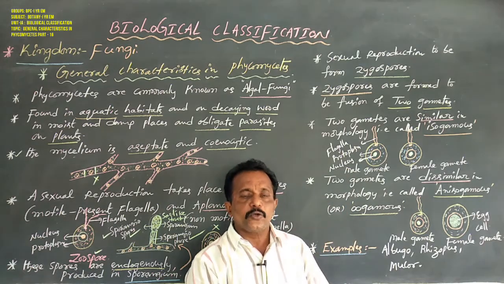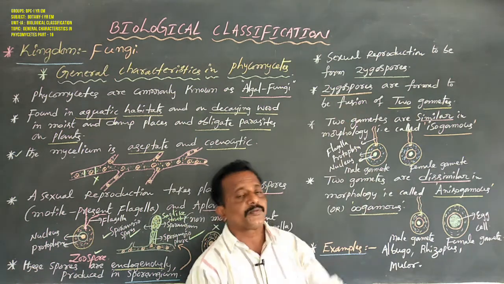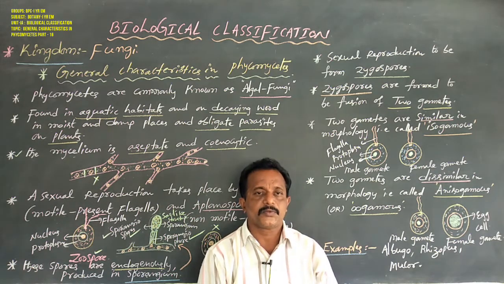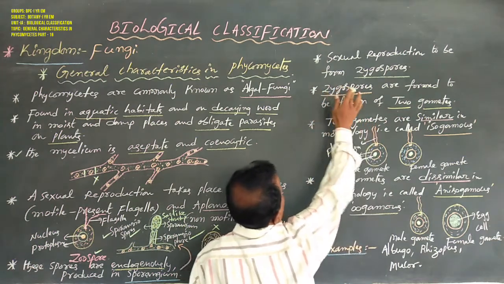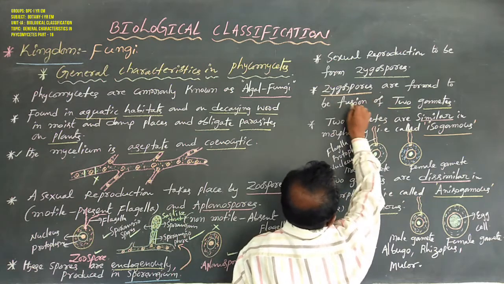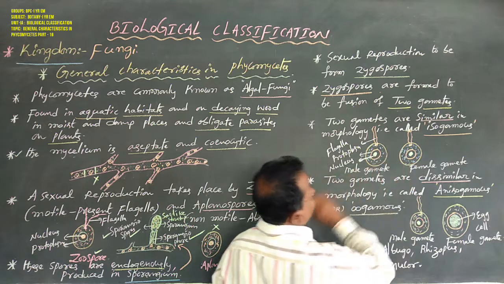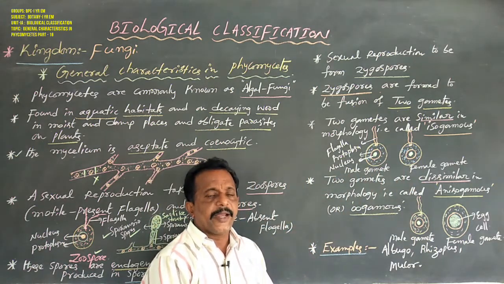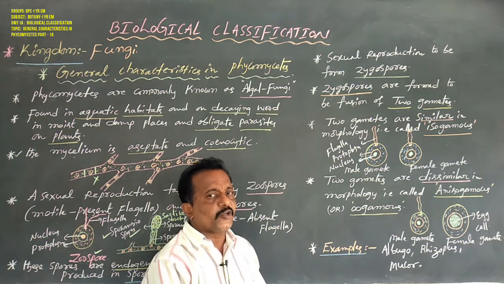And sexual reproduction gives one type of sexual spore, the zygospore. How are zygospores formed? By fusion of two gametes, one haploid male gamete and one haploid female gamete, fusing to form one diploid zygospore.